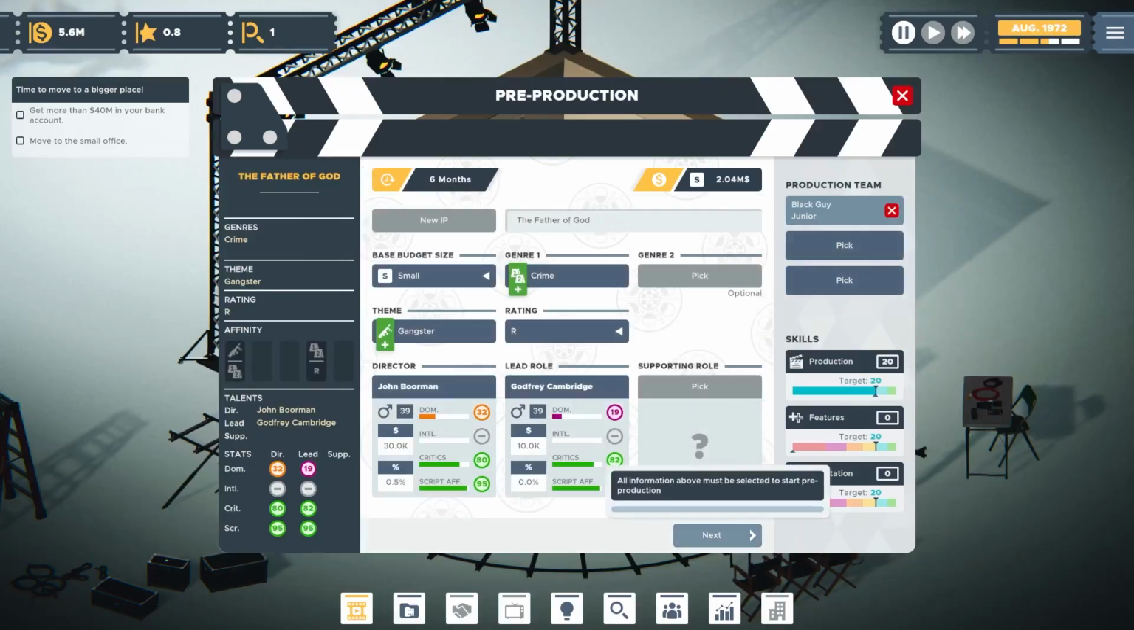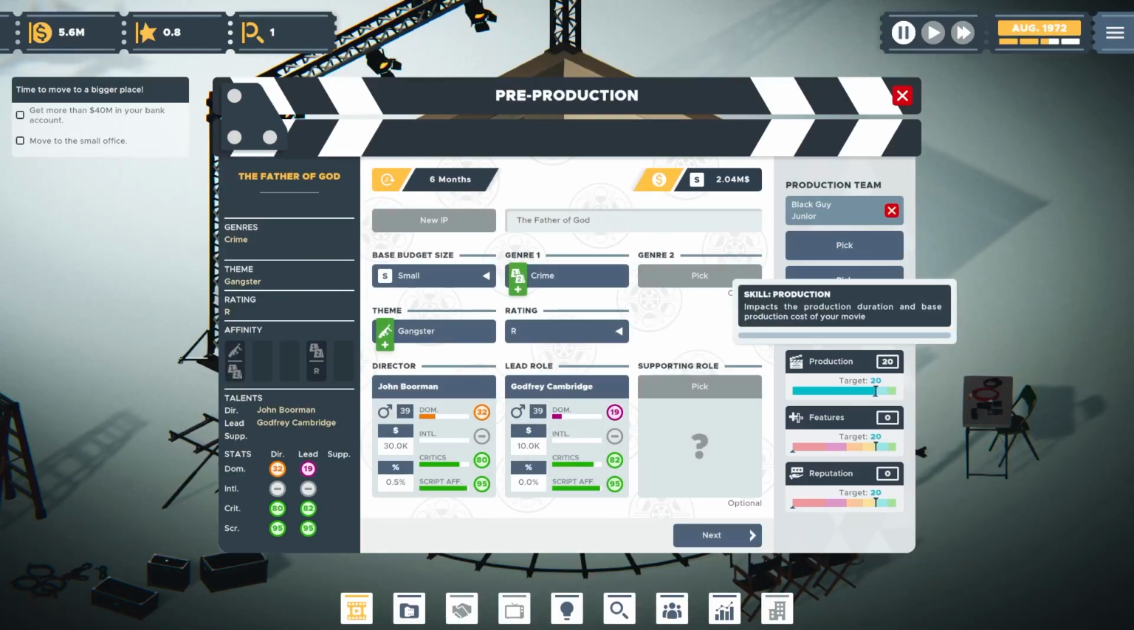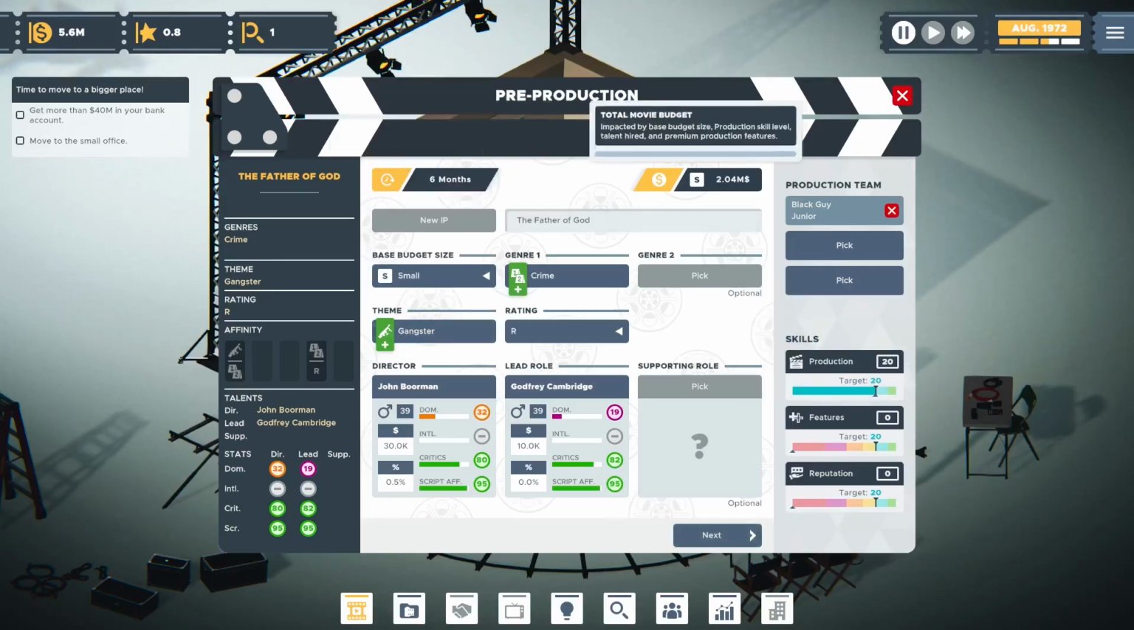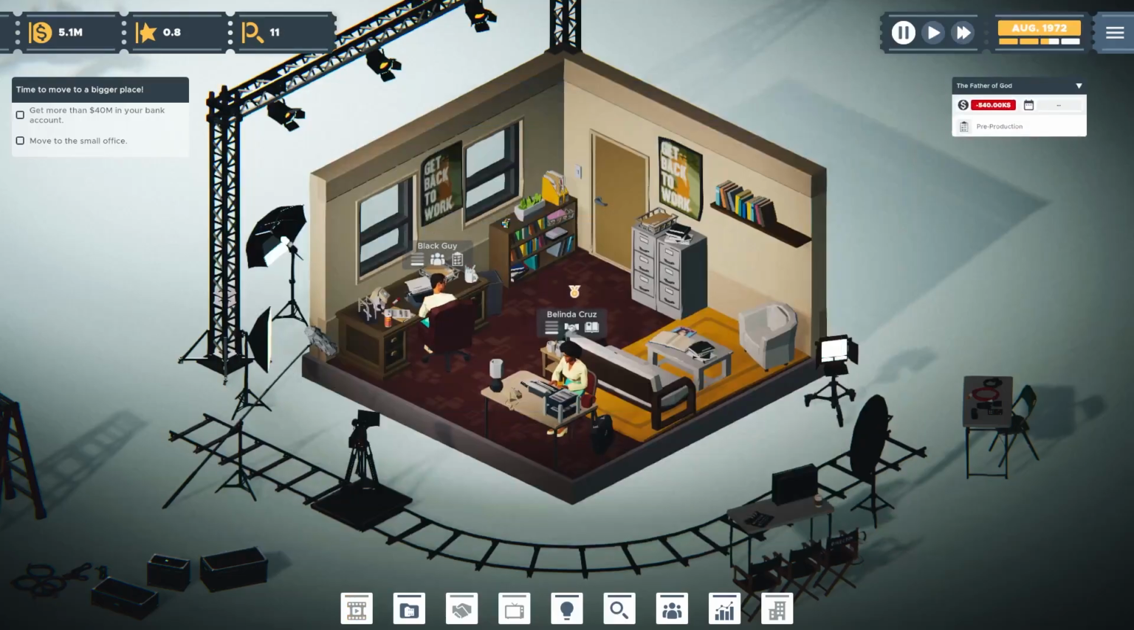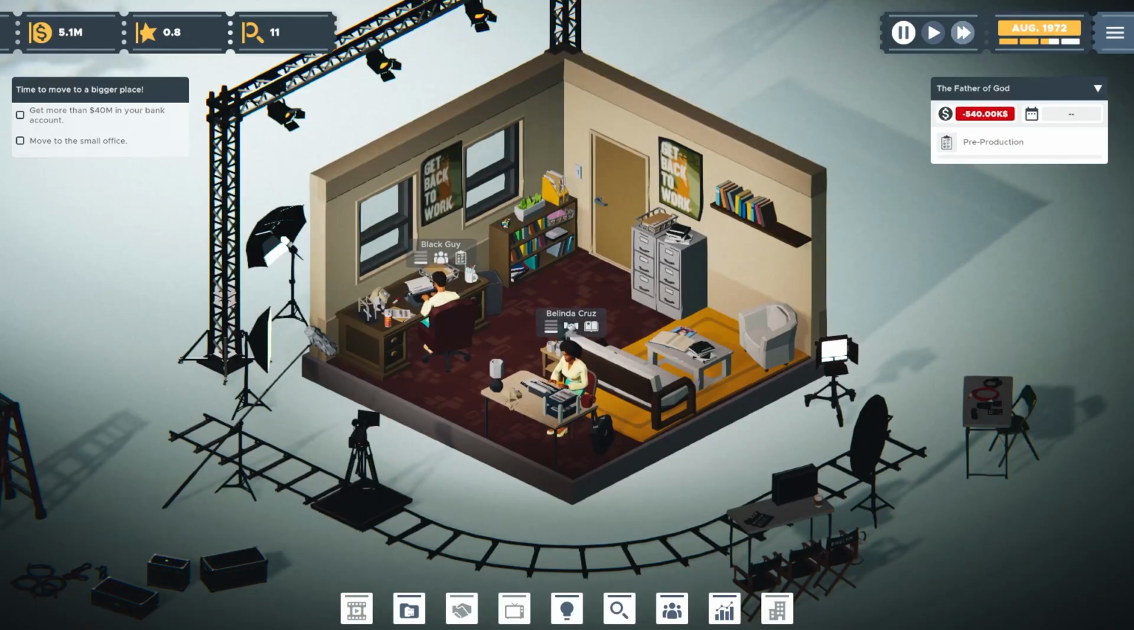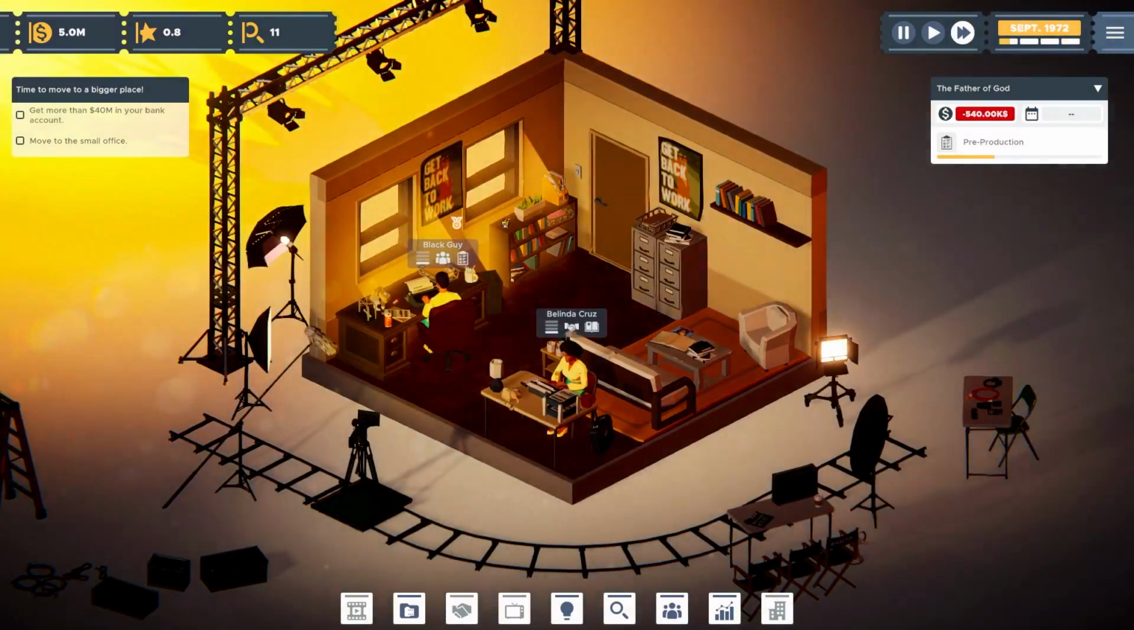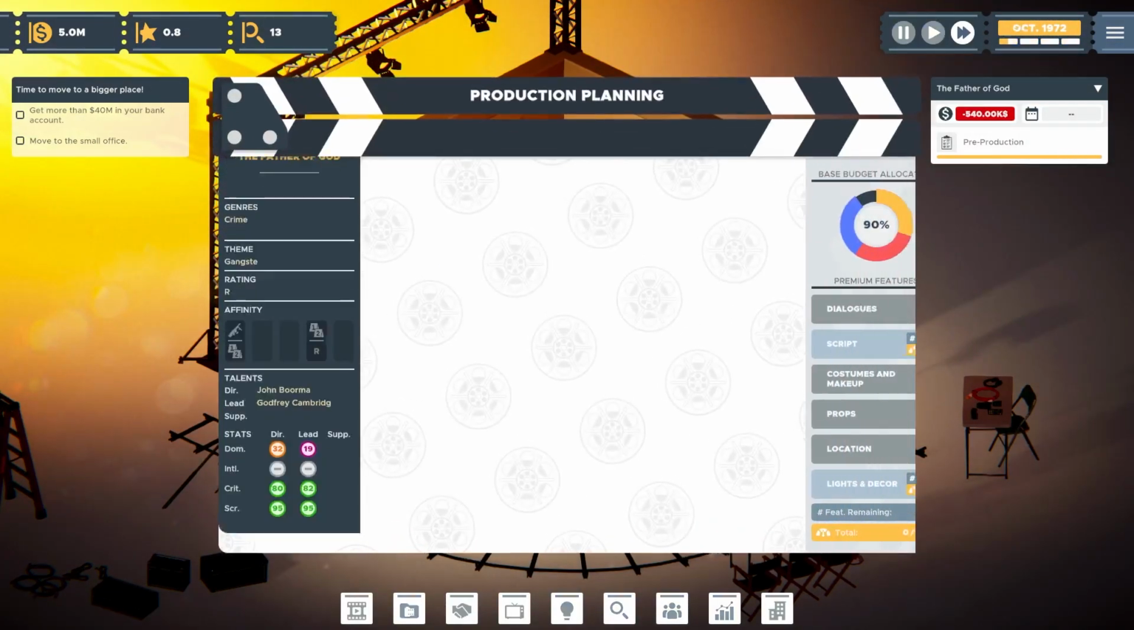Black Guy as our CEO finally has that production skill of 20, which is the target. So we're going to be able to push this out in 6 months with 2 mil. That's our base. Now remember, we did unlock some premium features, and we may want to use that for this movie. So let's go next, and let's speed it up here. Go a little bit faster than we did in that first episode, since we kind of know how things are cooking.